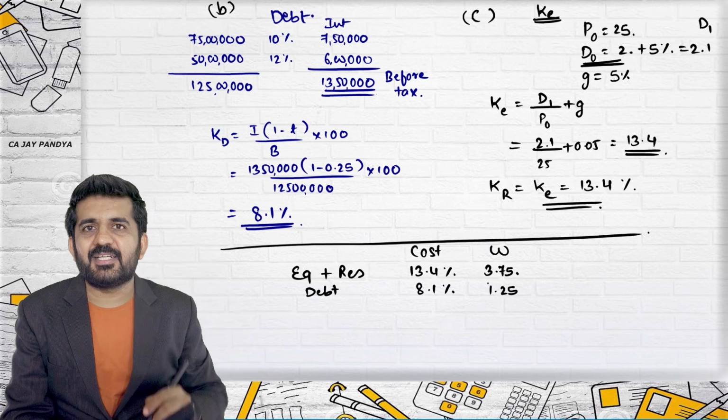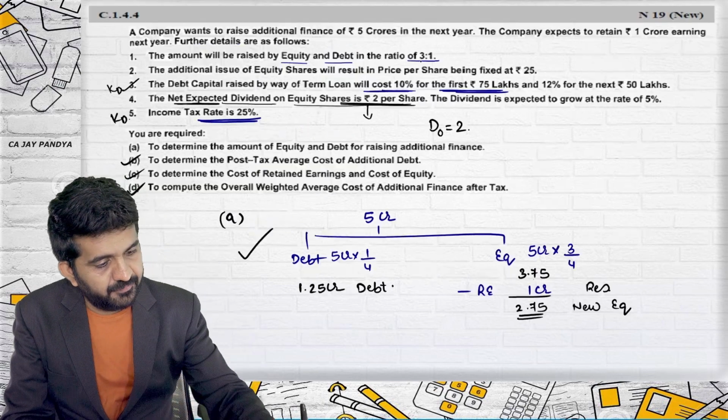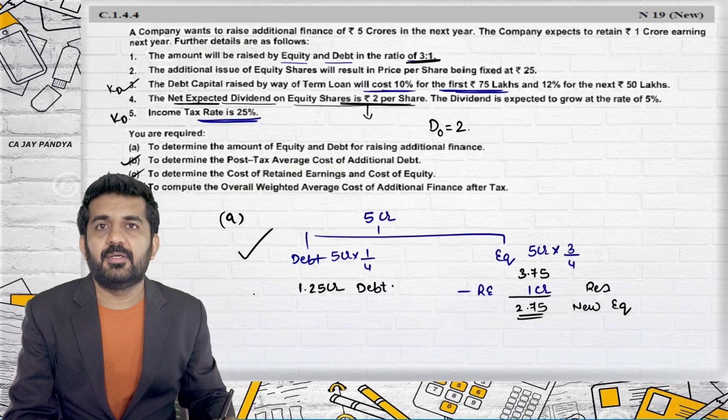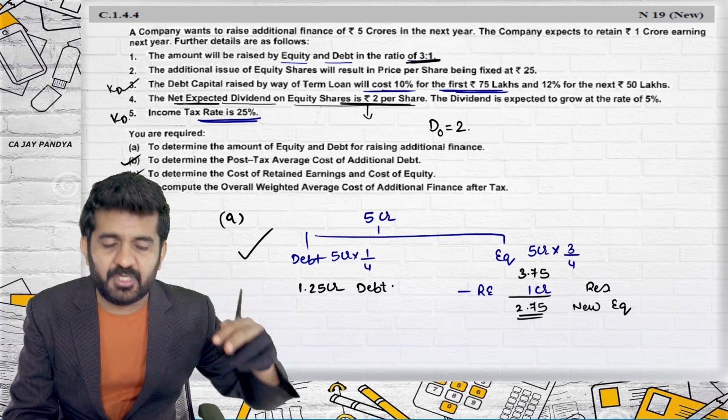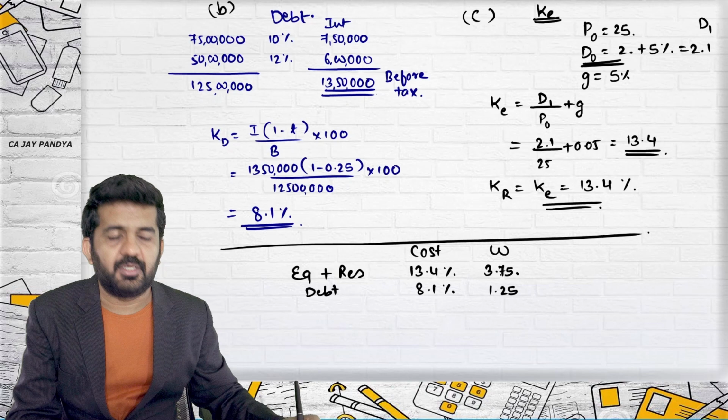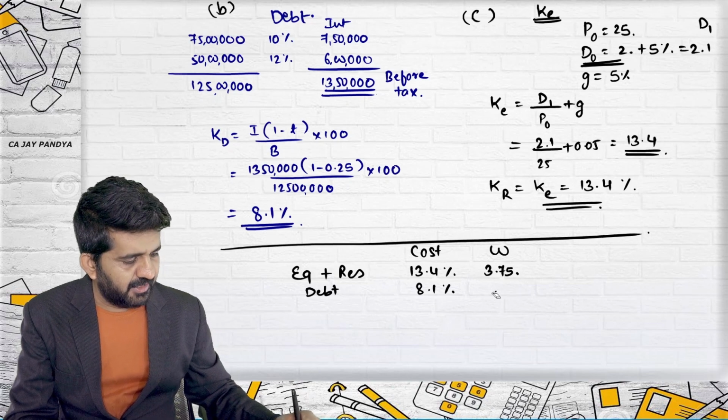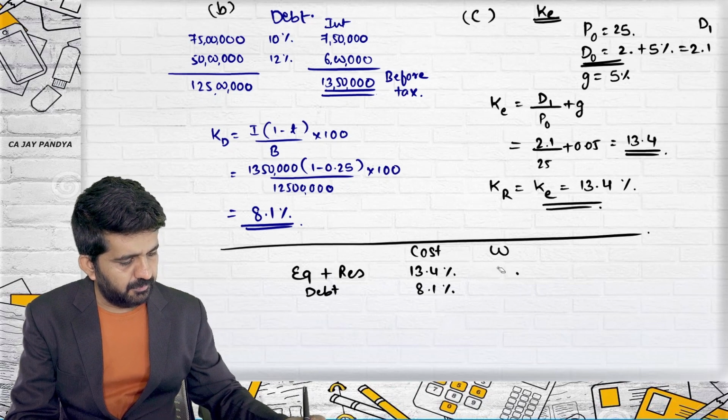Please understand, you can even take this weight as 3:1. What is equity? 3. What is debt? 1. Because the ratio is important. This will be 3:1. Let me take 3:1. It will be the same.